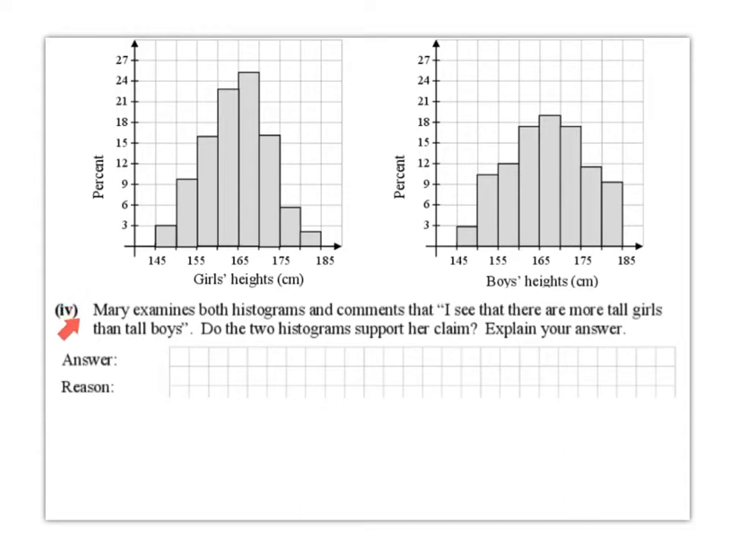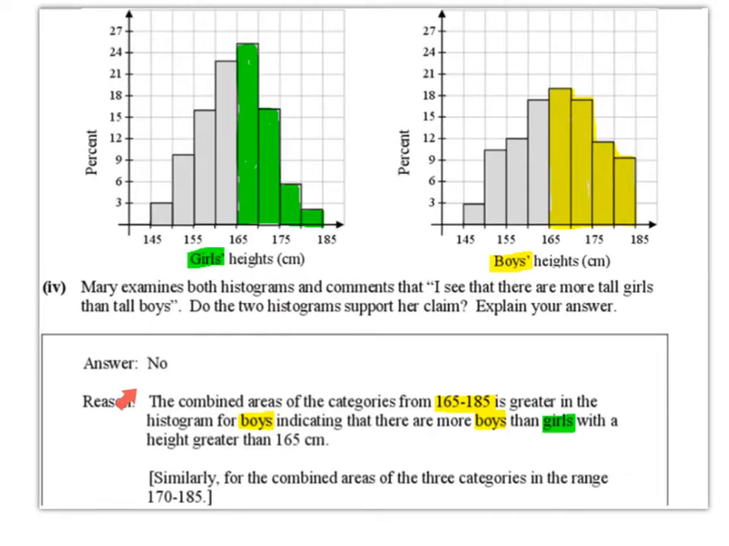Part 4. Mary examines both histograms and comments that I see that there are more tall girls than tall boys. Do the two histograms support her claim? Explain your answer. Again, you have to answer yes or no and give a reason. You must give a reason. And the answer is no.